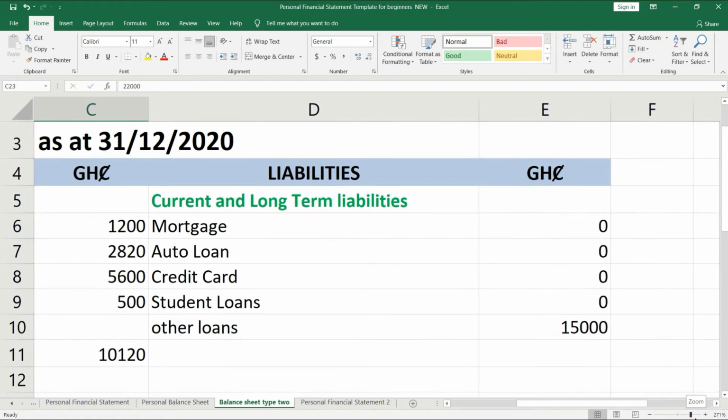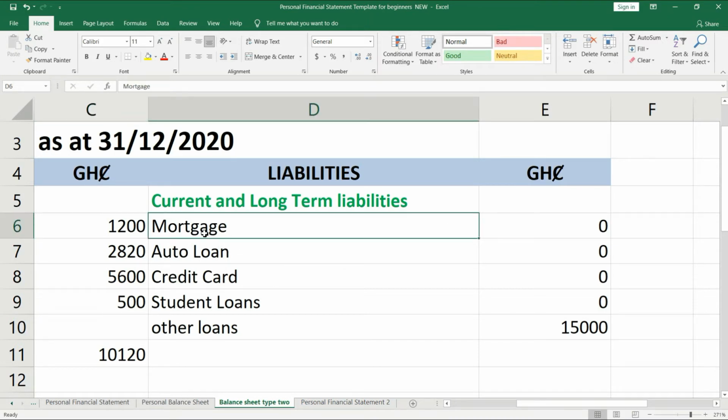Okay, what you see here? Mortgage, which is zero loan, and so on. Now, let me explain this. Mortgage is a type of loan, but it's associated with building. And let me just use an example to explain it.